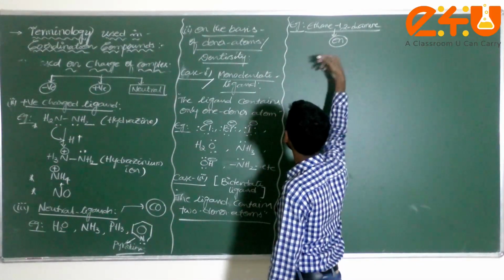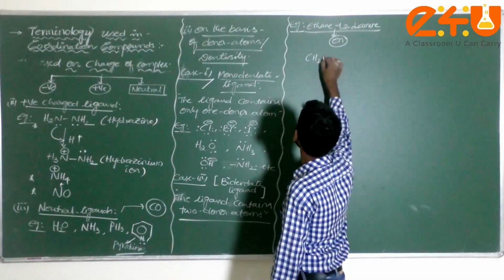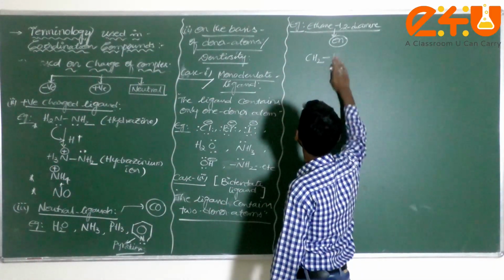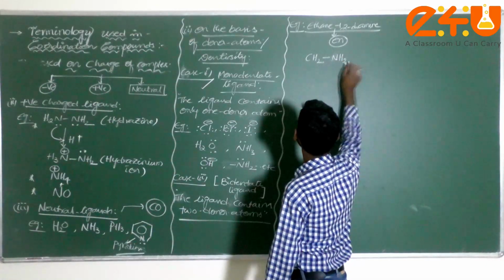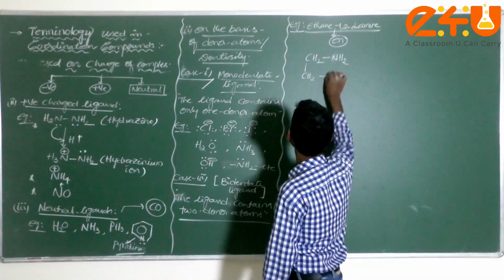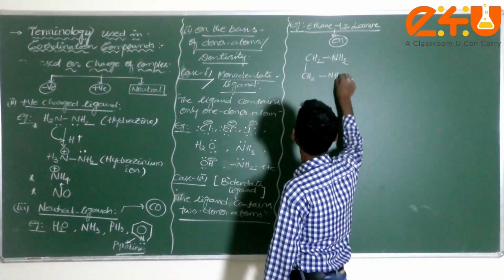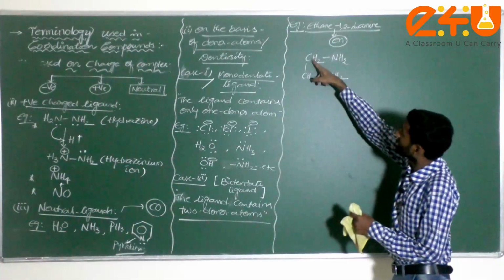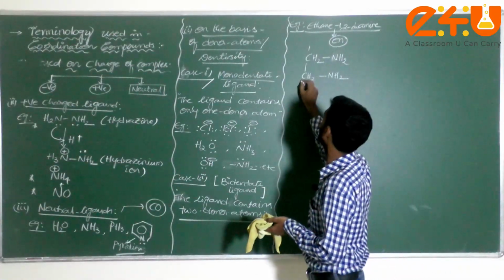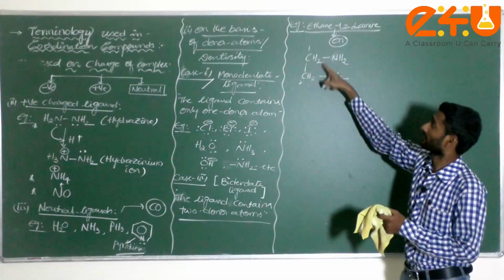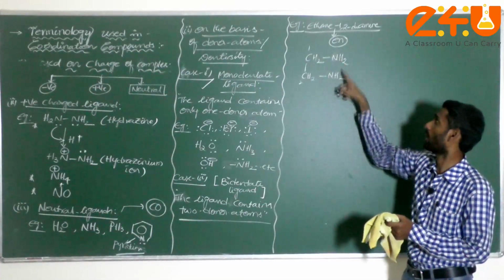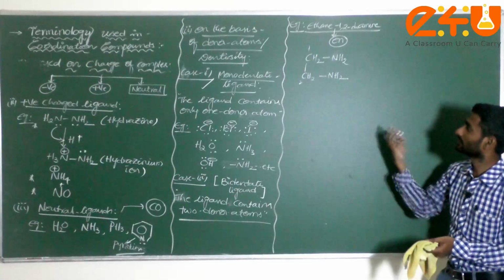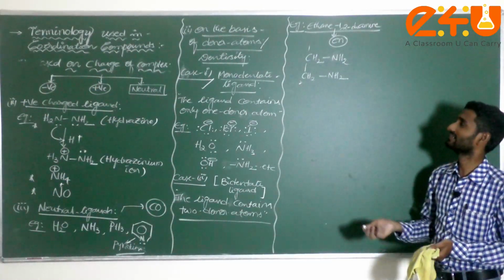Now for the structure of this, I write CH2, CH2, with H2N or NH2 on either end, anything you can write. Check it here: ethane, how many carbon atoms? You should know this very well from organic chemistry. Ethane 1,2: how many amine groups are there? There are 2. That means there are 2 donor atoms, who are ready to donate their electrons.